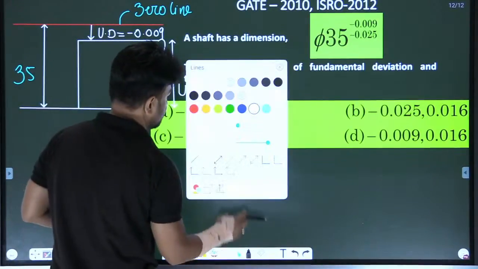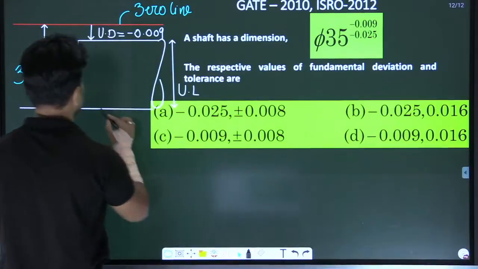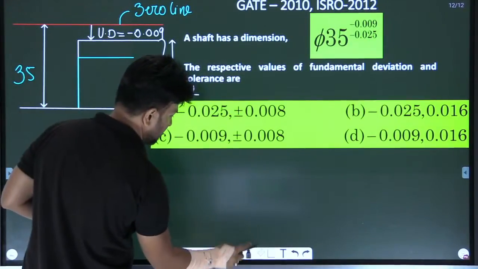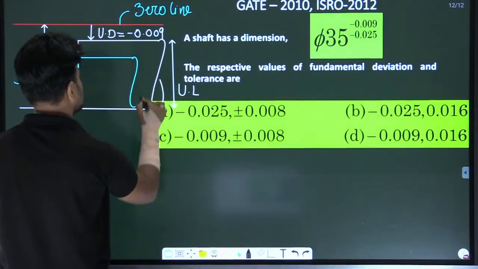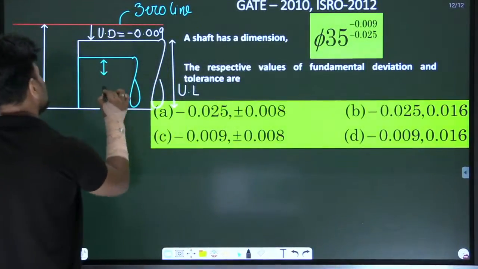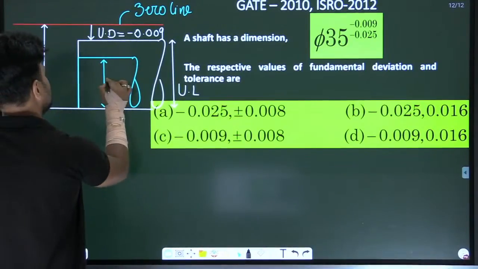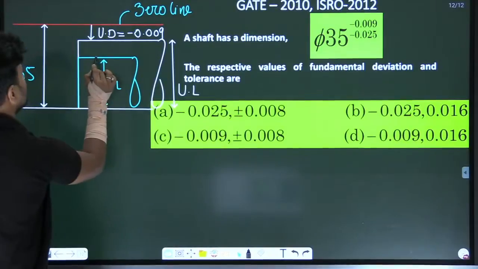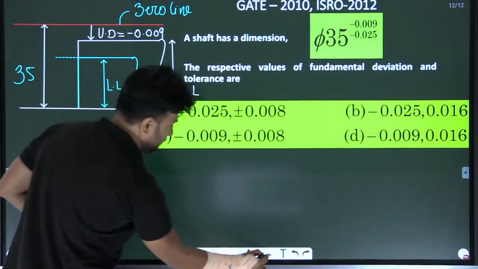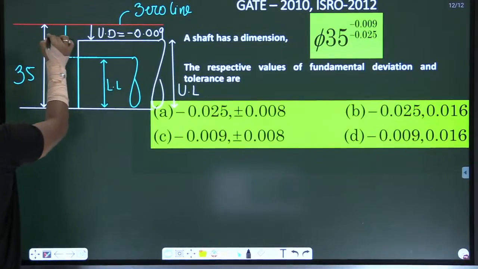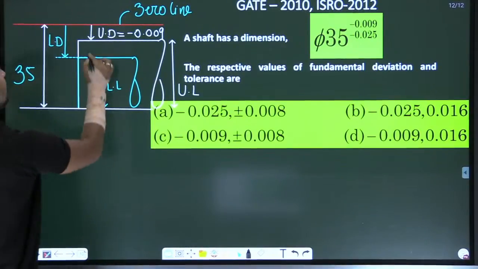Now the lower deviation or lower limit, this is the lower limit of the shaft. If you see the fiber of that shaft, it is below the zero line. This is the lower deviation, simple.